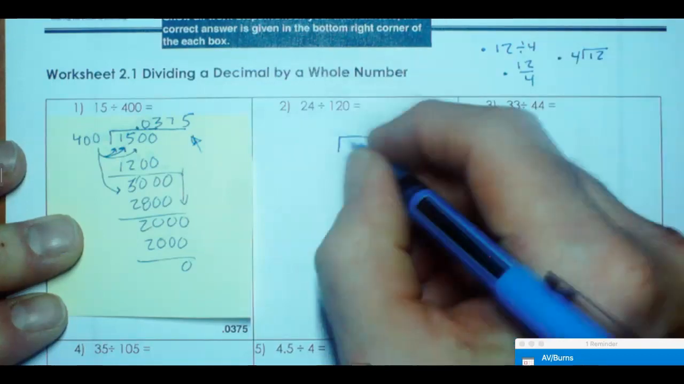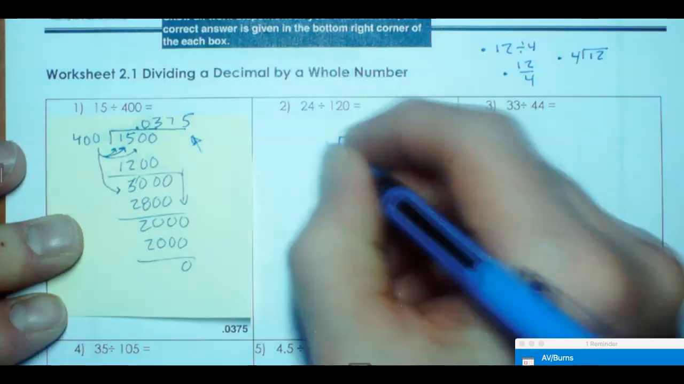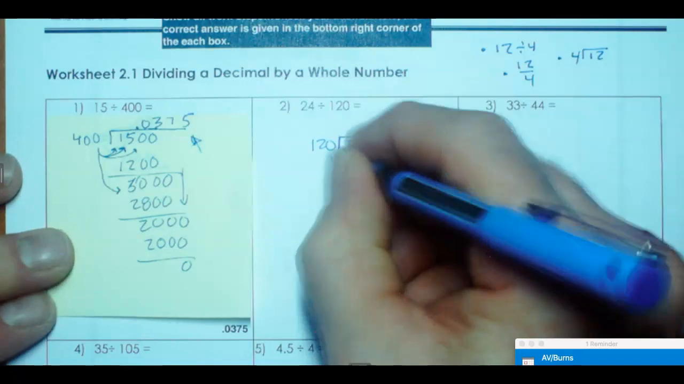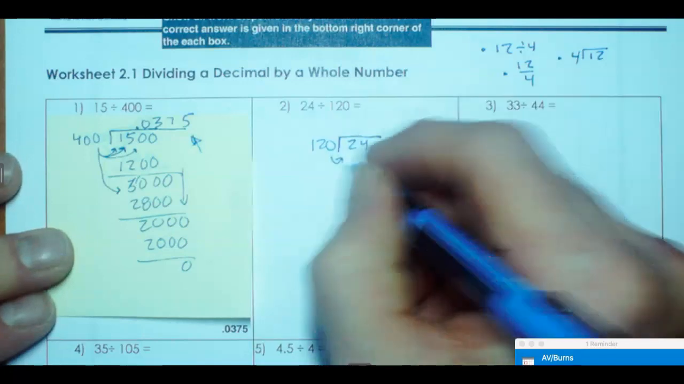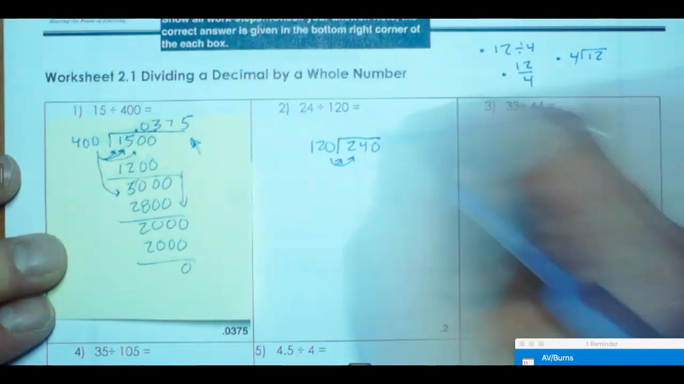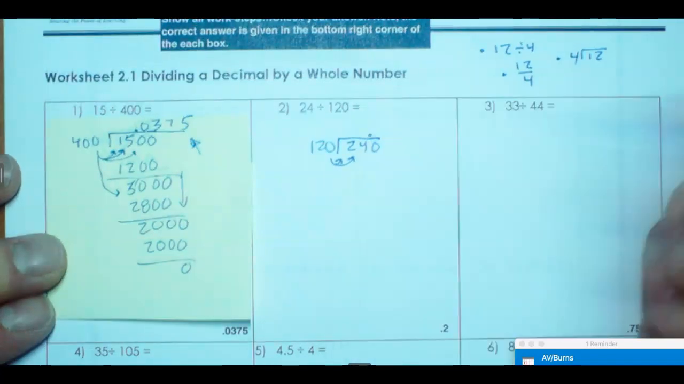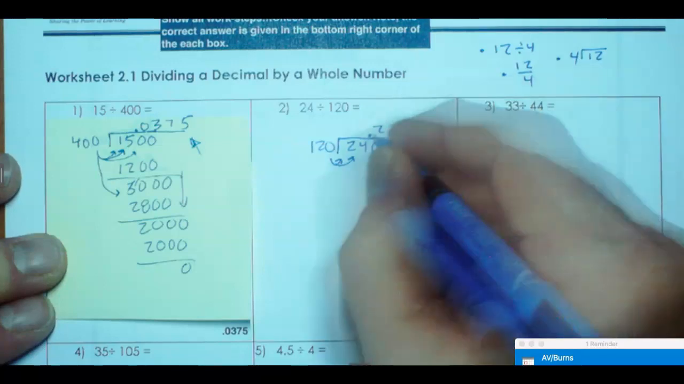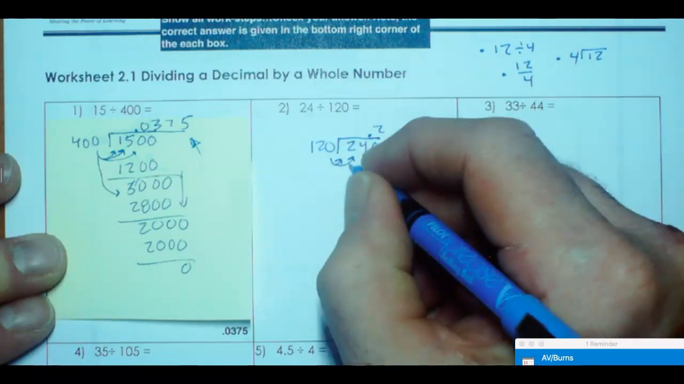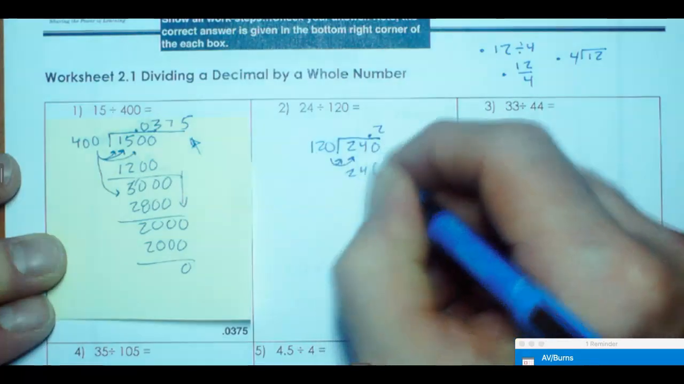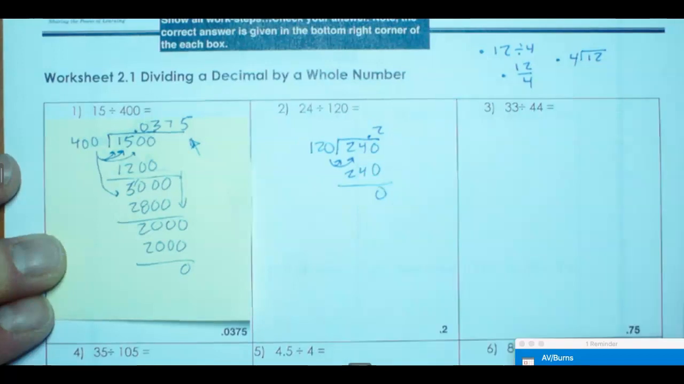So 24 divided by 120. 24 will go in, 120 outside. 120 doesn't fit into 2 or into 24. 120 does fit into 240. We have to put that decimal there. So it goes in there 2 times. 2 times 12 is 24. So 2 times 120 is 240. And that guy zeroes out right there.